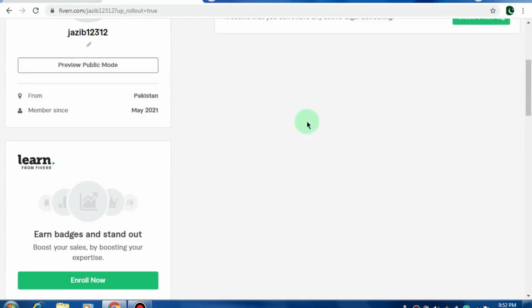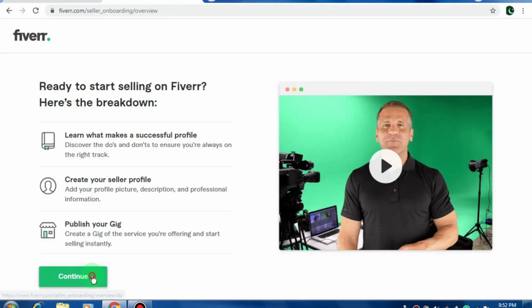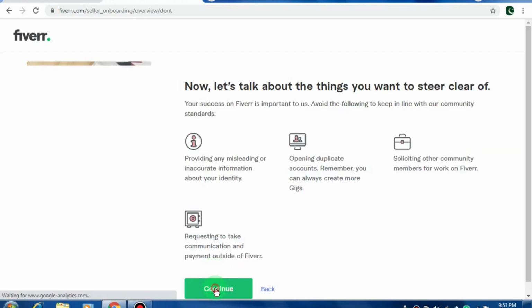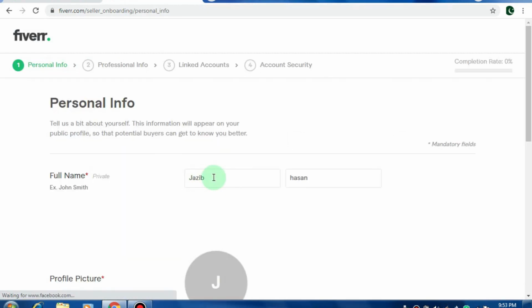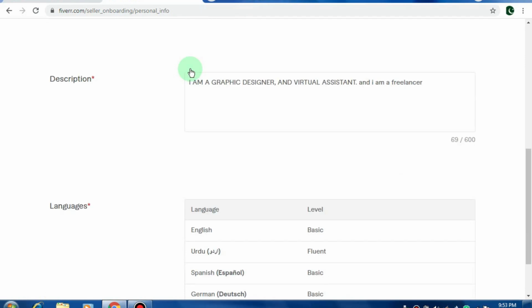Here at this free space, your gigs will be displayed, and if you want to create a new gig, then you have to click on this button, create a new gig. Gigs are basically advertisements or ads which show your customer what packages or services you are providing. First of all, if you want to create a gig, you have to add your first name and last name. Then you have to add a profile picture to attract your customers, and then you have to write a description. In the description you have to write what your skills are and what services you can provide to your customers.